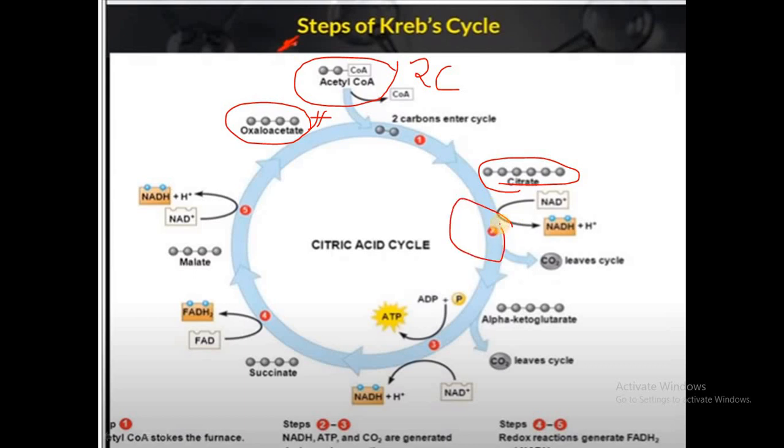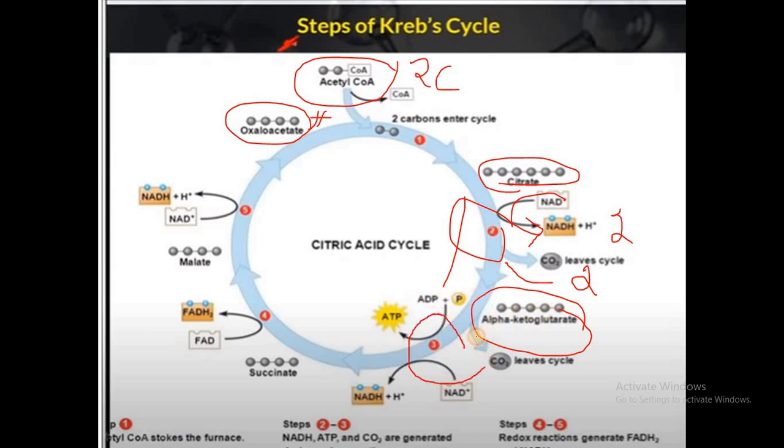The second step is the conversion of citrate to alpha ketoglutarate. You must remember here, the conversion of citrate to alpha ketoglutarate is called oxidative decarboxylation. Here hydrogens are removed from the citrate that are picked up by NAD, and that NAD gets converted into NADH2. So here 2 molecules of NADH2 are synthesized. And as I said, oxidative decarboxylation, again we are removing the carbon dioxide here. So here we remove 2 molecules of carbon dioxide. So ultimately the product would be alpha ketoglutarate, and the enzyme is citrate dehydrogenase.